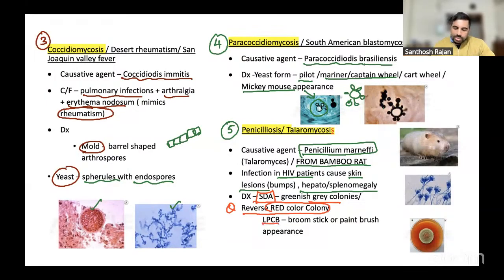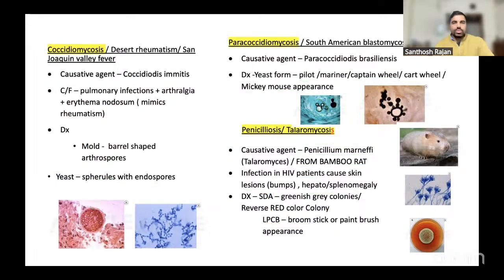Then with LPCB you see a broomstick or paintbrush appearance. This is a very important point you are going to hit here. That's all. And one more left is sporotrichosis, the sporotrichotic chancre. We will talk about it now.